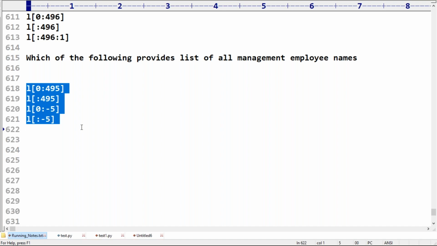If the step value is negative, then we have to consider begin to end +1. But in this case, step is always positive because we are not specifying that.